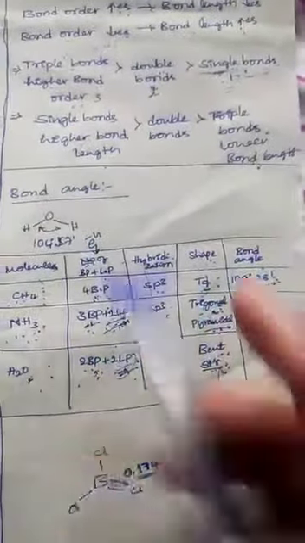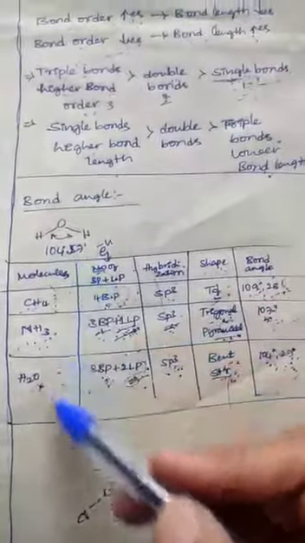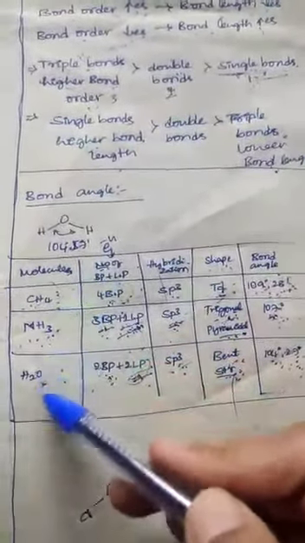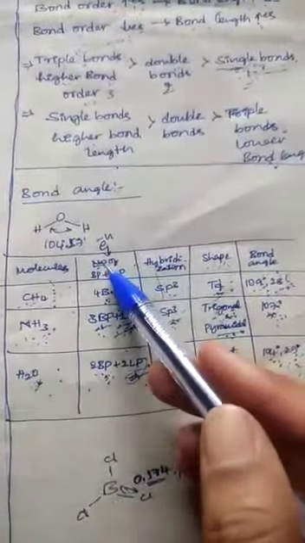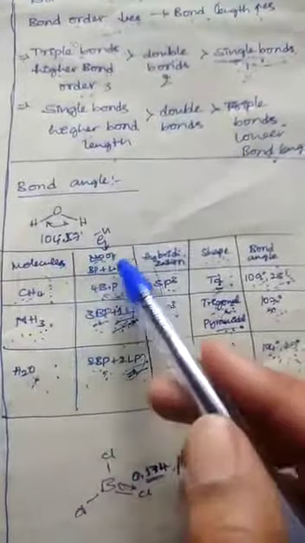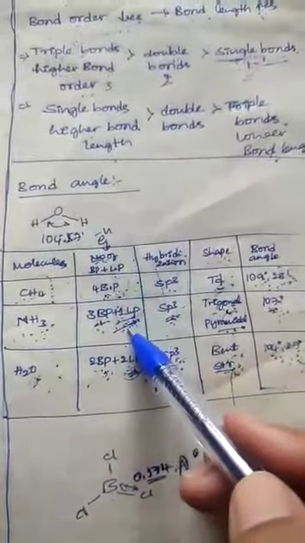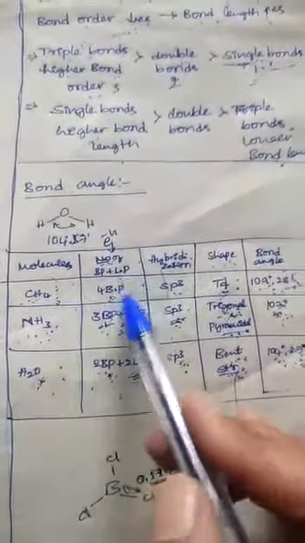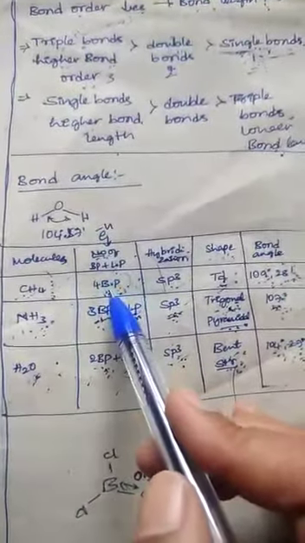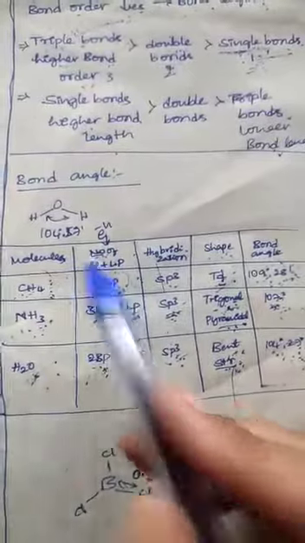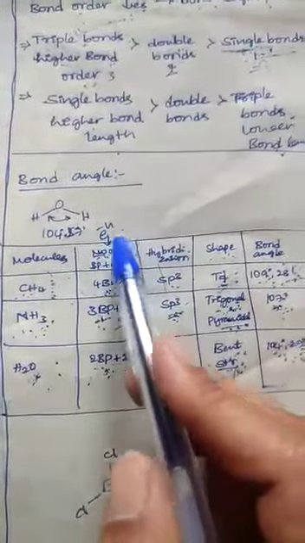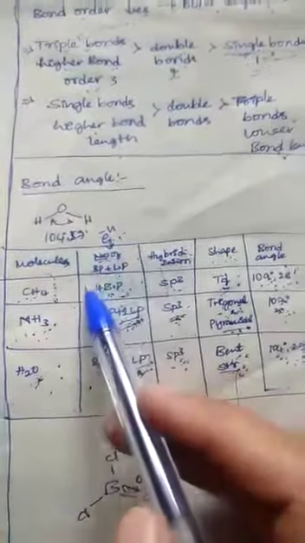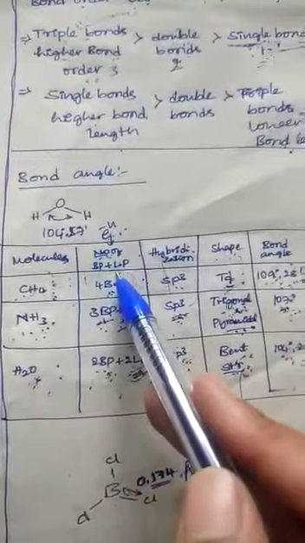Make a table here. In this table I'm going to take molecules like methane, ammonia and water, and calculate how many bond pairs and how many lone pairs are present. First we measure the electron pairs, and among these we separate how many are bond pairs and how many are lone pairs.